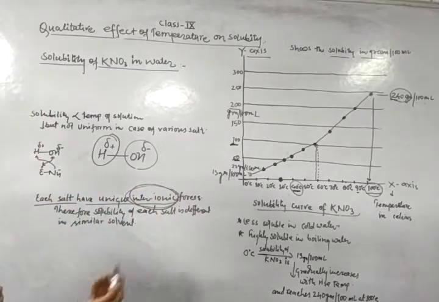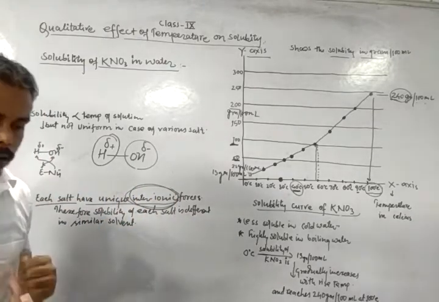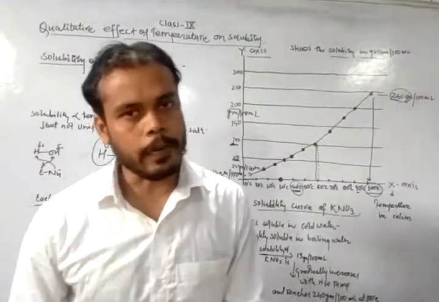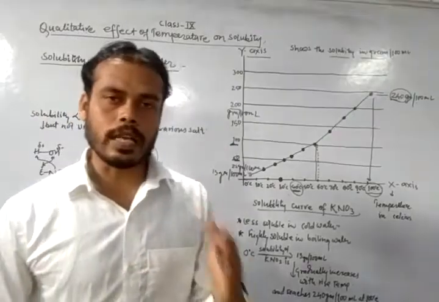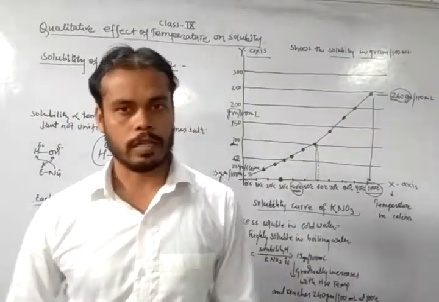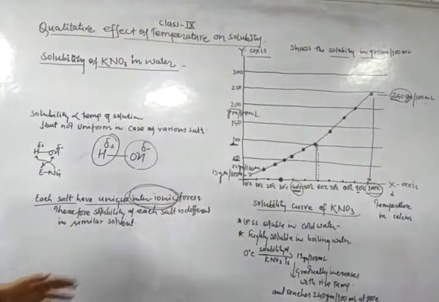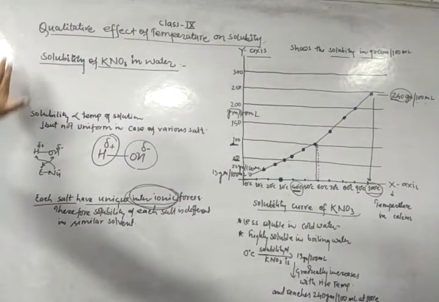And the interionic forces are different for different substances in the same kind of solvent. So I think you are getting what I want to say.